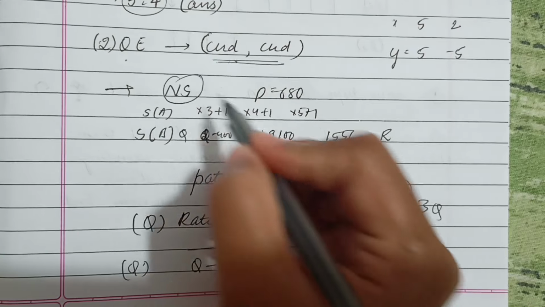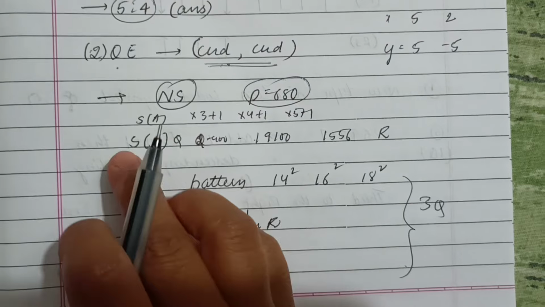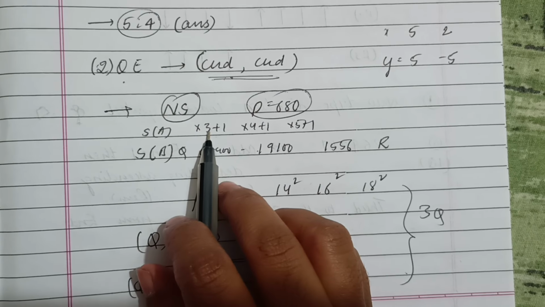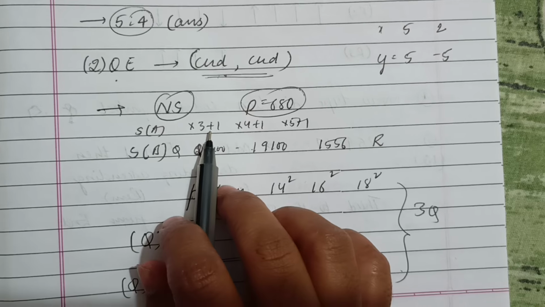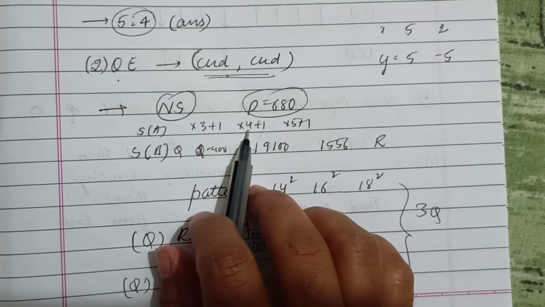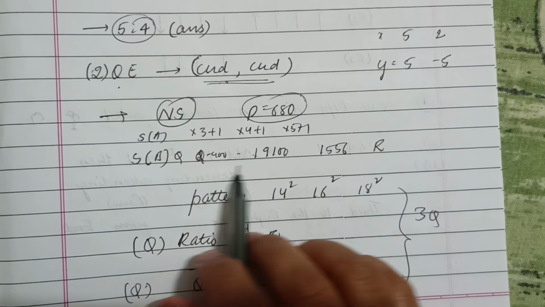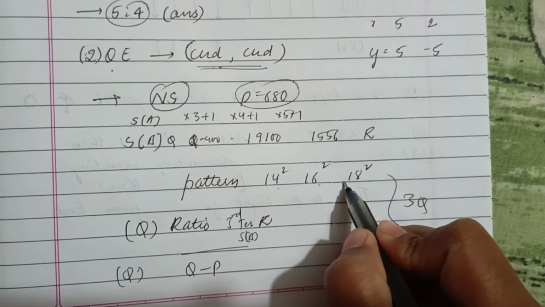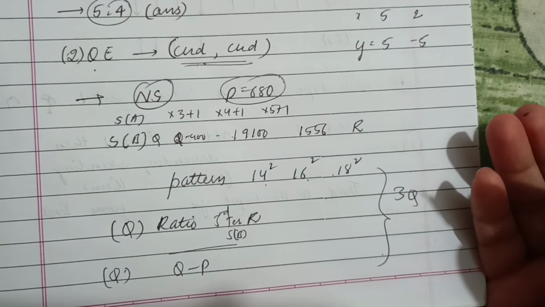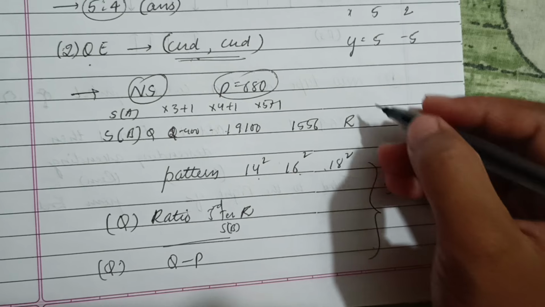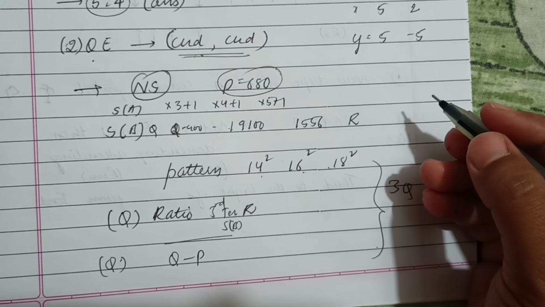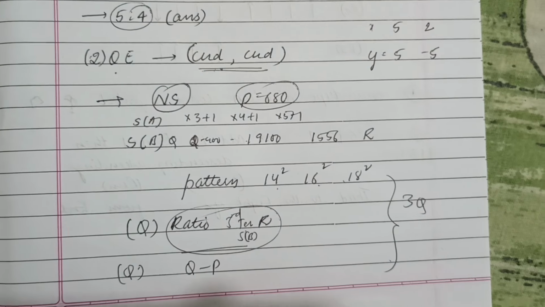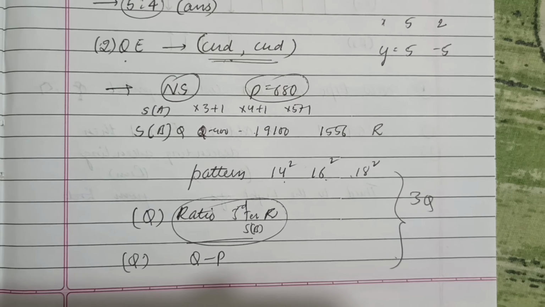Okay, and number series, so actually I got the p-value of 680, and they had given series A and series B. One was following the pattern of multiples of the numbers consecutively, like into 3 plus 1, into 4 plus 1, into 5 plus 1, and another was following the pattern of 14 square, 16 square, 18 square. Even after decoding the logic, I don't know why I didn't get the answer for this question on the ratio. I checked more than 5 times, but I still didn't get the answer.